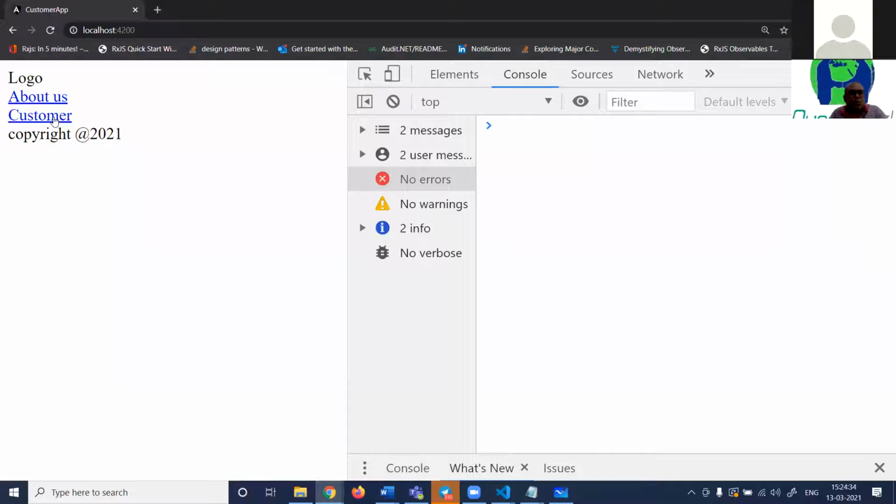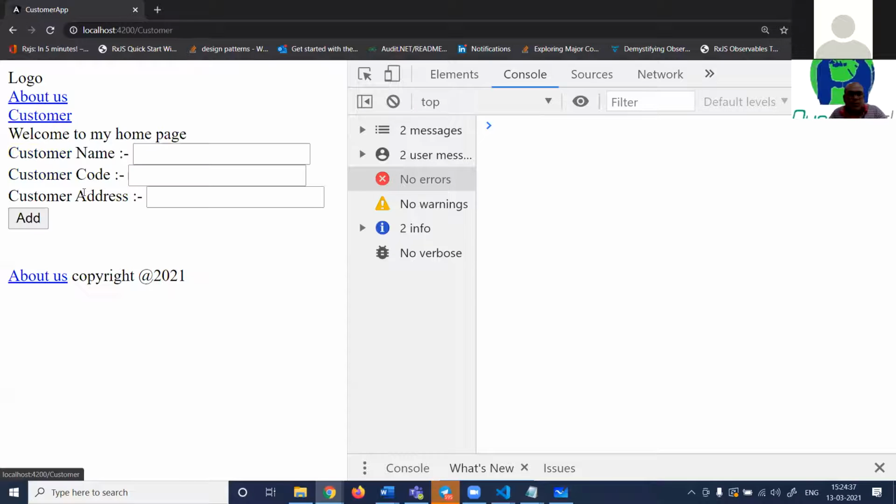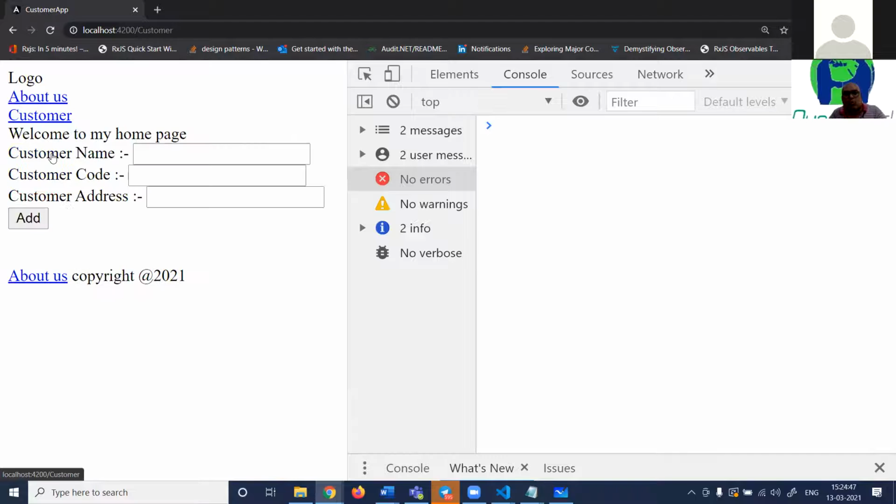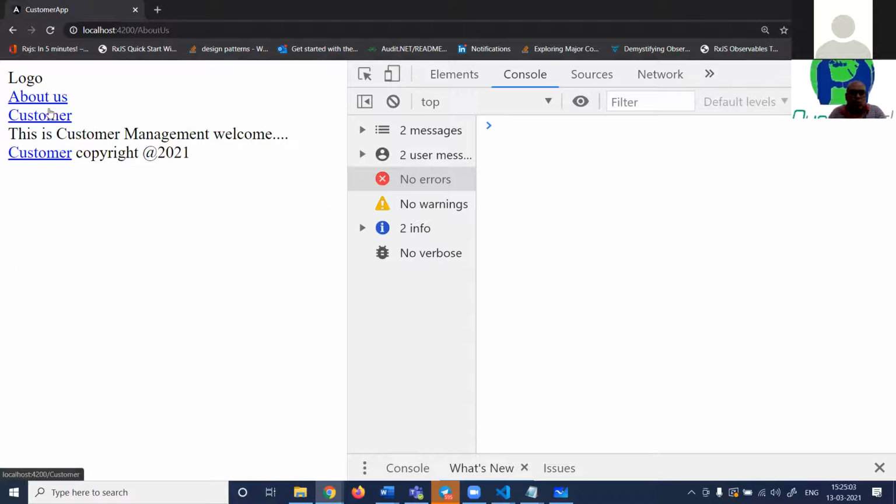Good. When I click on customer, look, the customer page has loaded here. When I click on about us, that has loaded. From about us, when I go to customer, you can see customer. From about us, I can go back to customer again. So you can see the complete navigation of my UI is now going through routing, right?